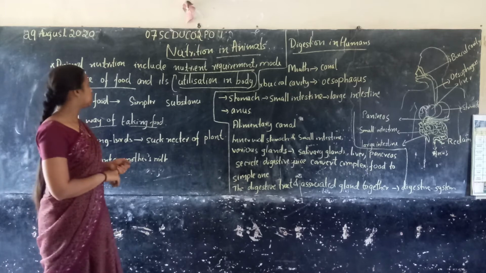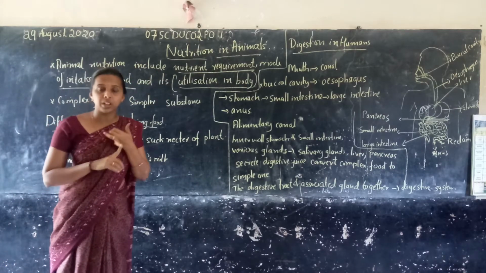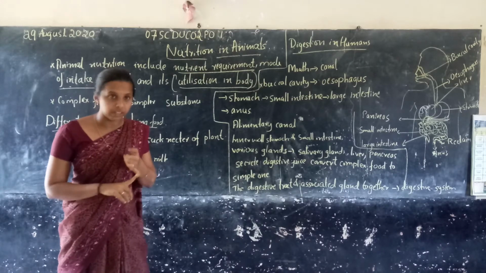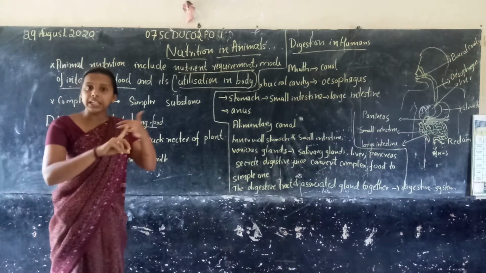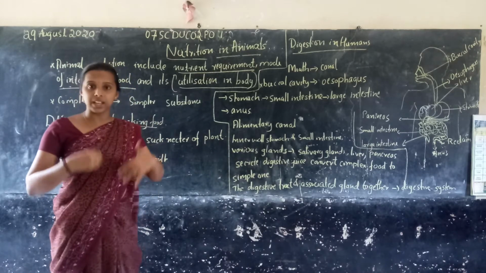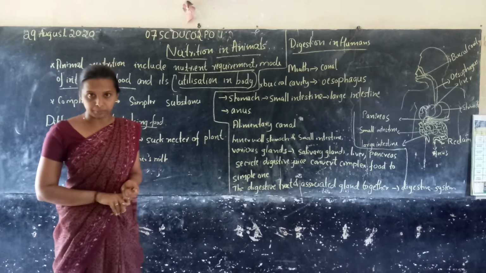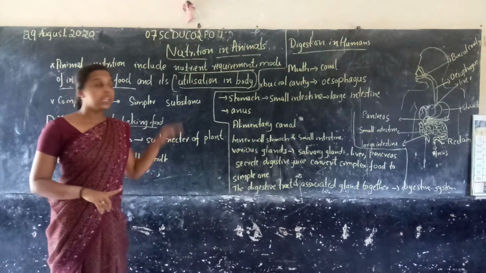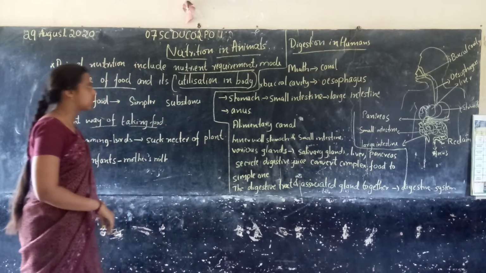So animal nutrition includes the requirement of food, what type of nutrients are required, then the mode of intake of food, how they take in the food, and utilization in the body, how they utilize it in their body, how they convert it into energy. So we studied this much in this class and second chapter.